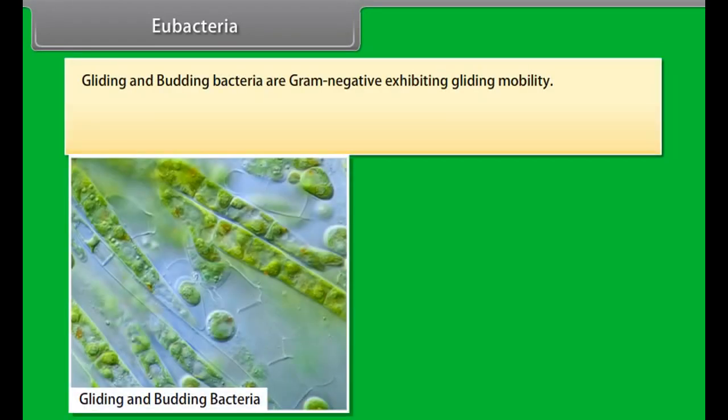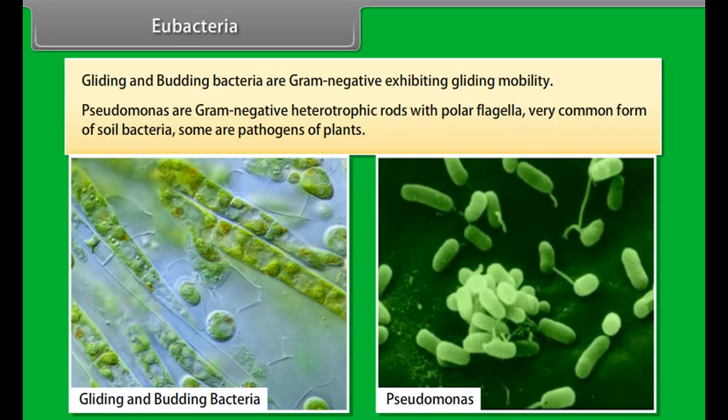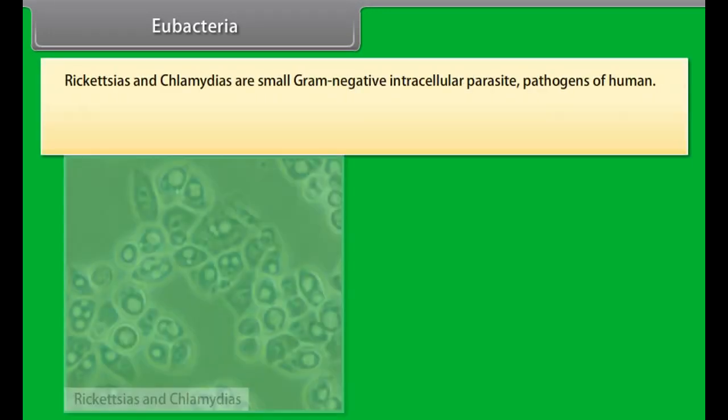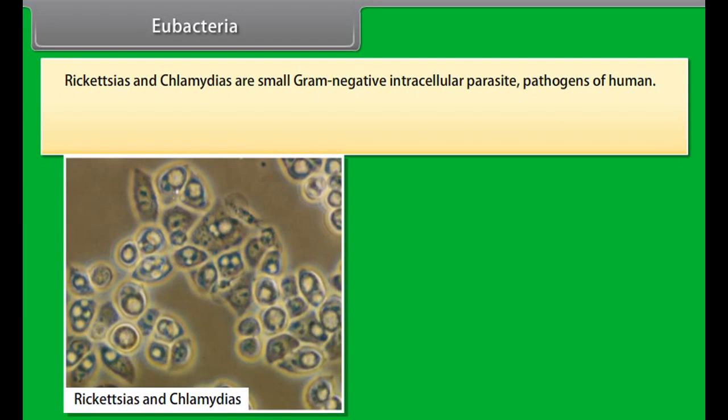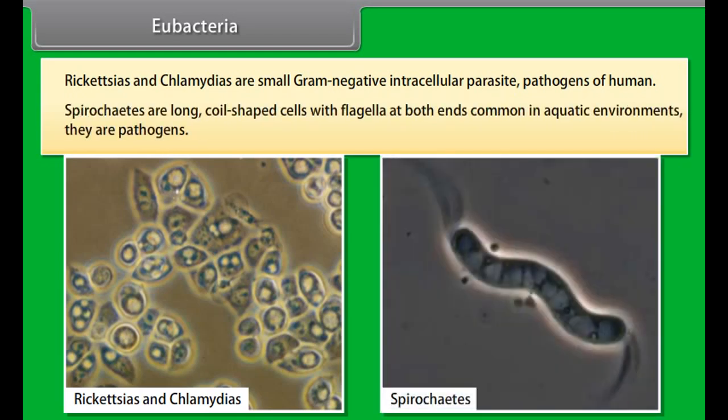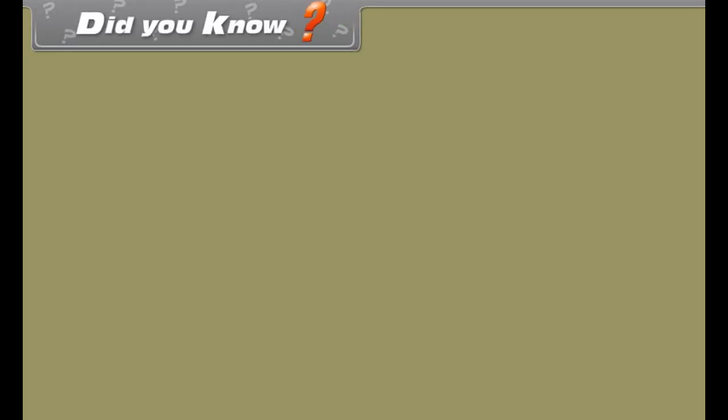Gliding and budding bacteria are gram-negative, exhibiting gliding mobility. Pseudomonas are gram-negative heterotrophic rods with polar flagella, a very common form of soil bacteria. Some are pathogens of plants. Rickettsias and Chlamydias are small gram-negative intracellular parasite pathogens of humans. Spirochetes are long, coiled-shaped cells with flagella at both ends, common in aquatic environments. They are pathogens.